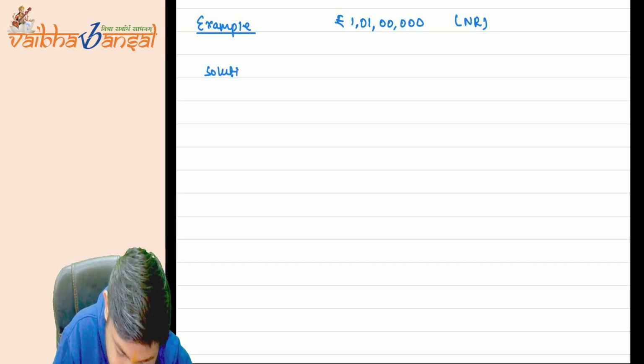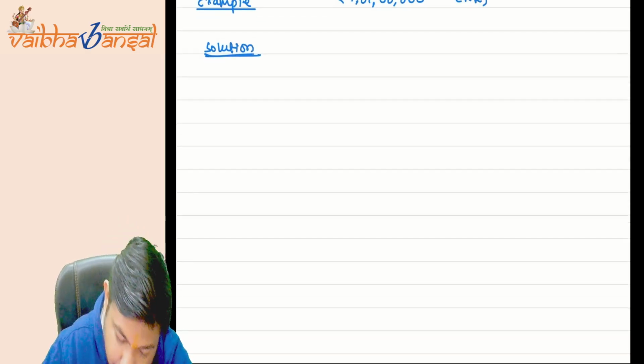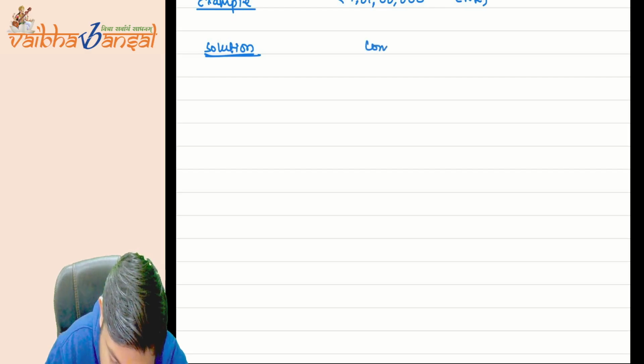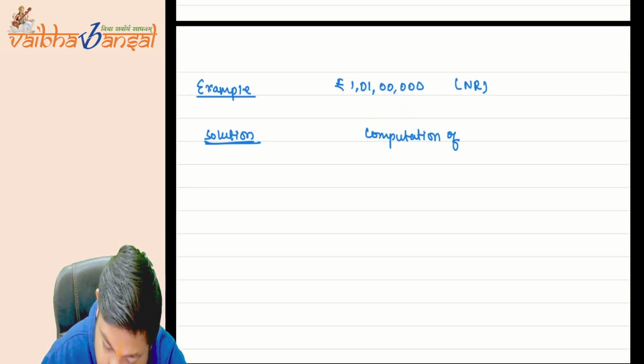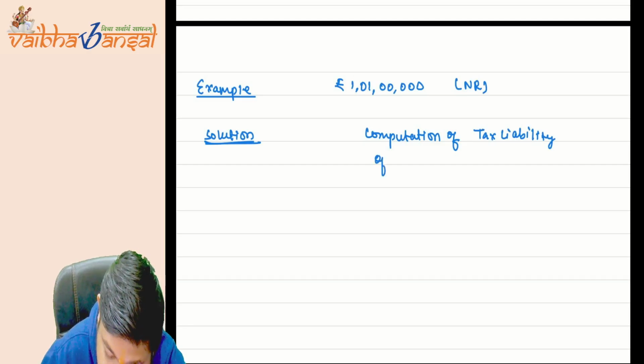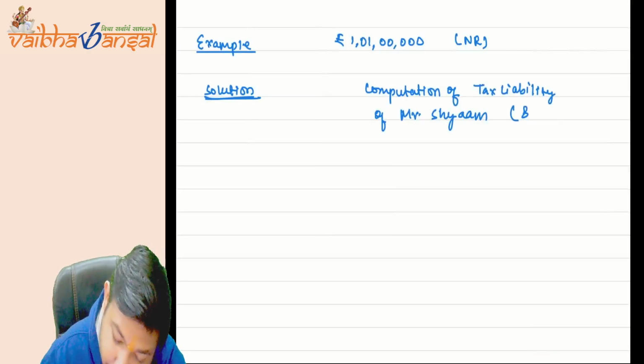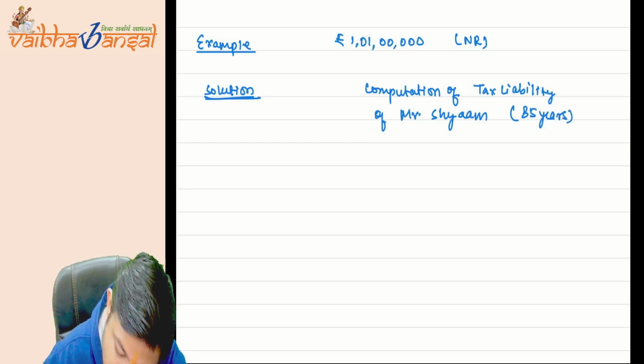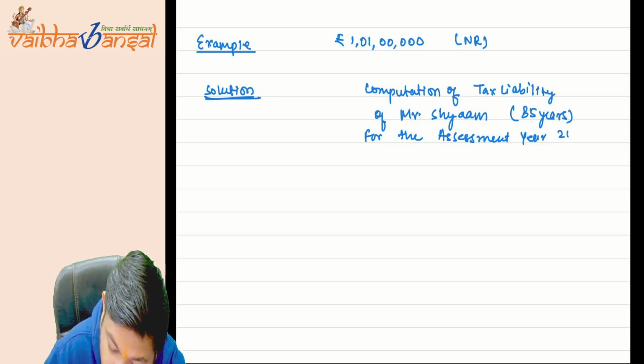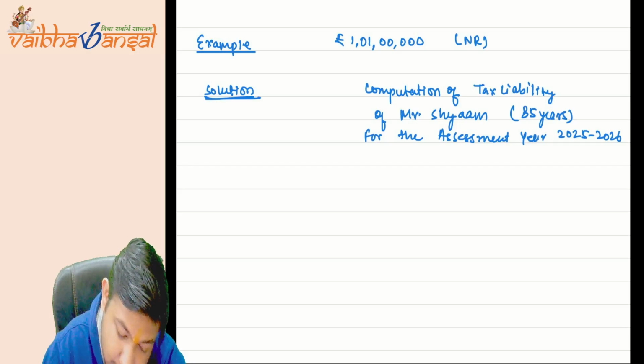Solution. Computation of tax liability of Mr. Shyam, 85 years, for the assessment year AY 2025-2026.